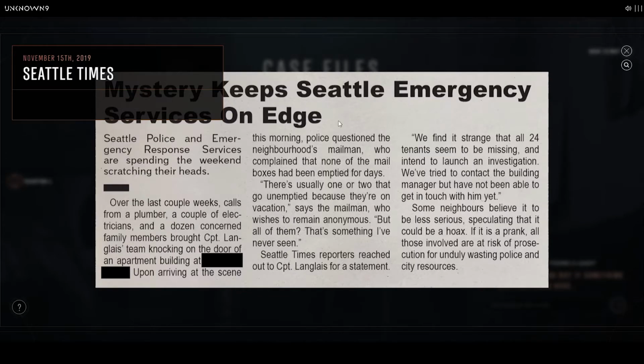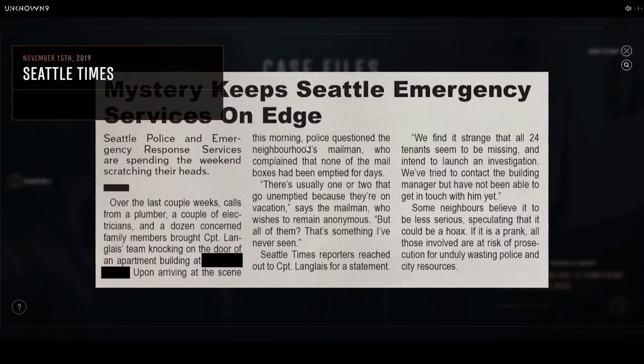Mystery keeps Seattle emergency services on edge. Seattle police and emergency response services are spending the weekend scratching their heads. Over the last couple of weeks, calls from a plumber, a couple of electricians, and a dozen concerned family members brought Captain Langlais's team knocking on the door of an apartment building at somewhere.